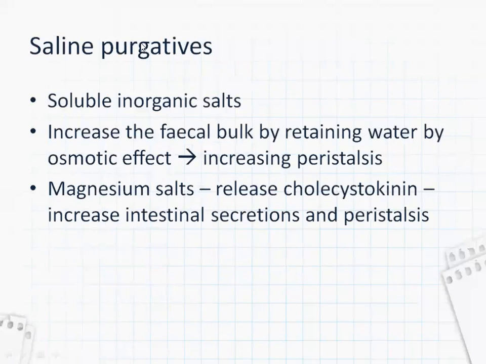And the saline purgatives are soluble inorganic salts. How they act is they increase the fecal bulk by retaining water by osmotic effect and increase the peristalsis. Magnesium salts release cholecystokinin, which increases the intestinal secretions and peristalsis. Peristalsis is movement of the intestine.